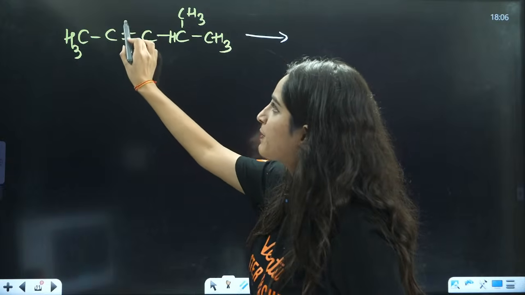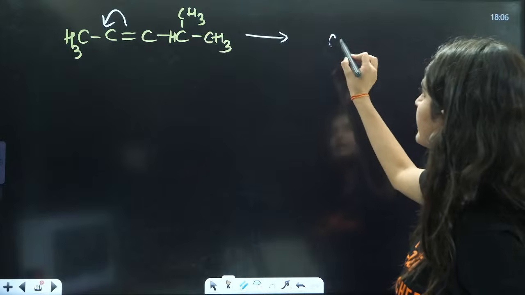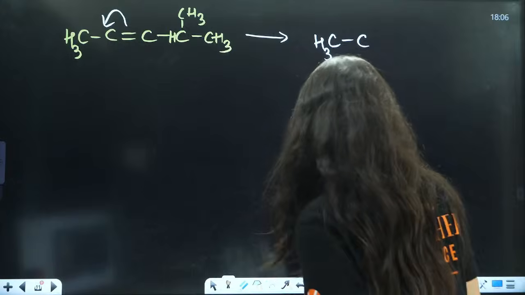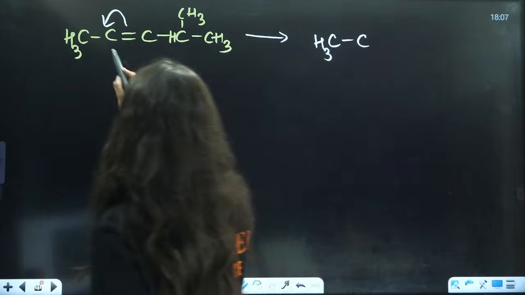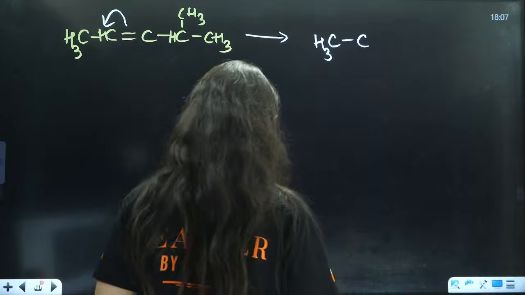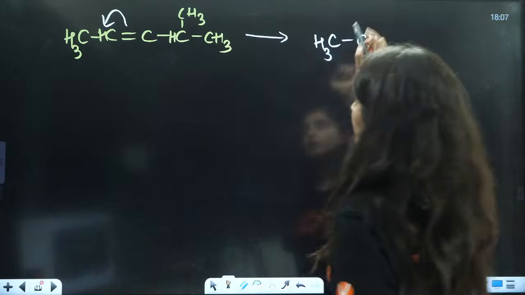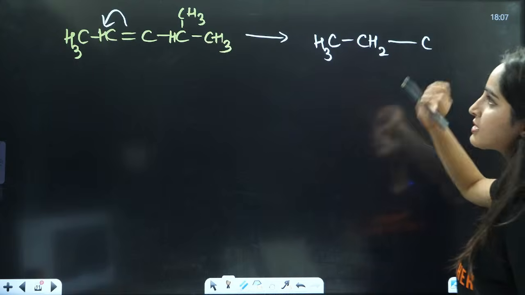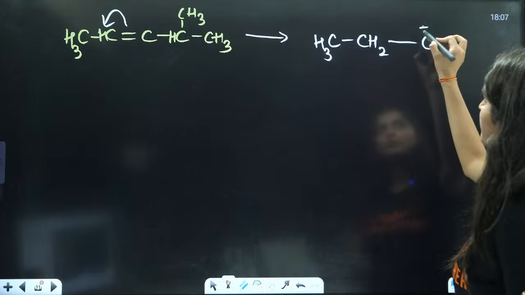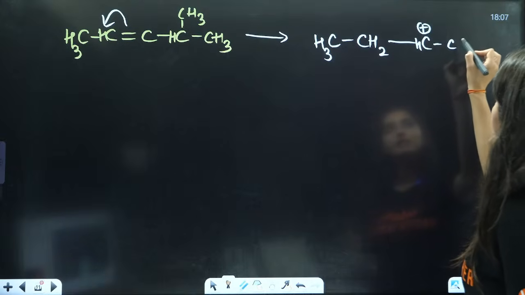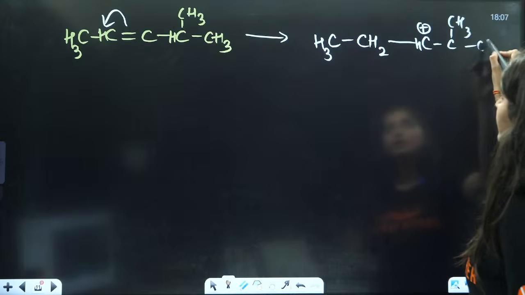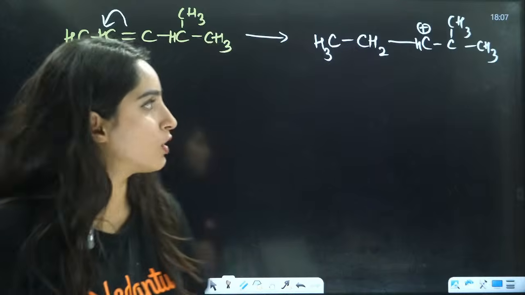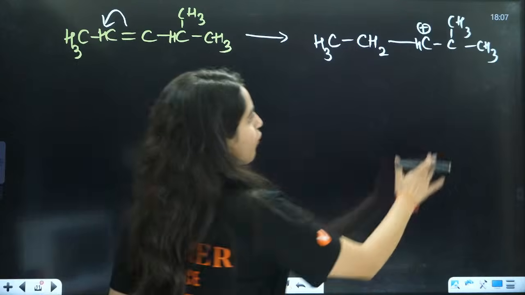Hence, when this bond will break, electrons will jump on this side. It will be CH3. This is C, right? One hydrogen will be present here. One hydrogen will be present here, right? This is your CH, this is your CH. To this negative, you will have the attachment of one hydrogen, then the single bond, then you have this carbon, right? And this will have a positive, then you will have CH3, CH3, right? Now tell me, is that correct or not? Should I just attach OH here?